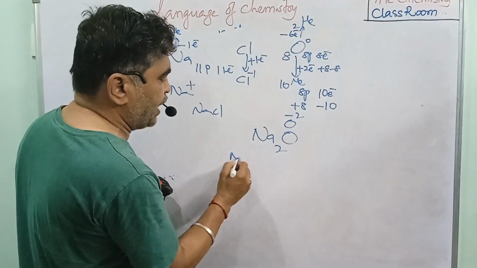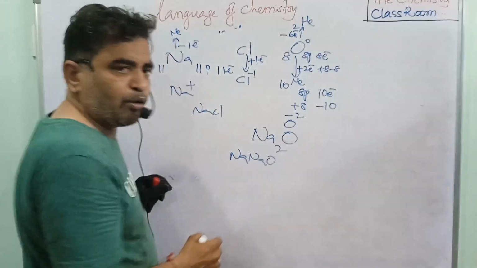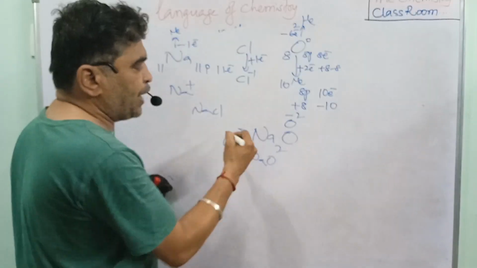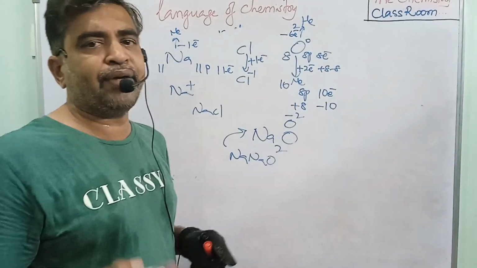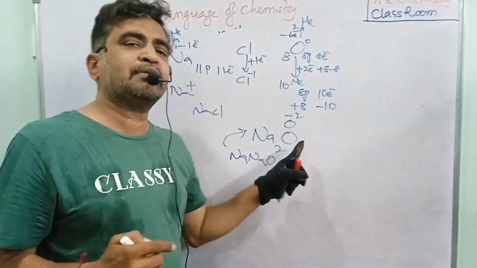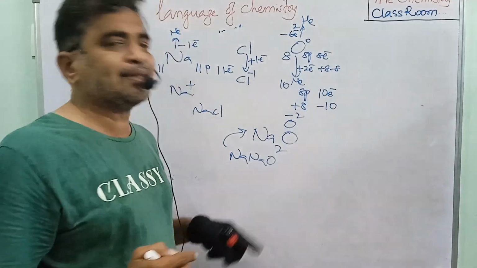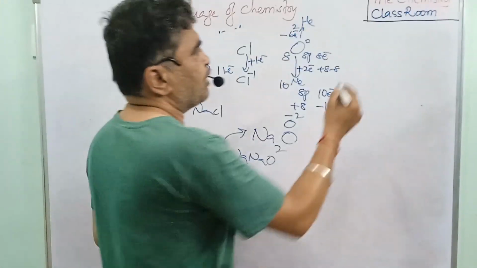So actually what do we have to write? NaO we have to write. But mathematically, what do you write? Na2O we write. The 2 sodiums are giving 2 electrons, the 2 electrons are gained by the oxygen, and the oxygen is getting stable. Now we see one more example.